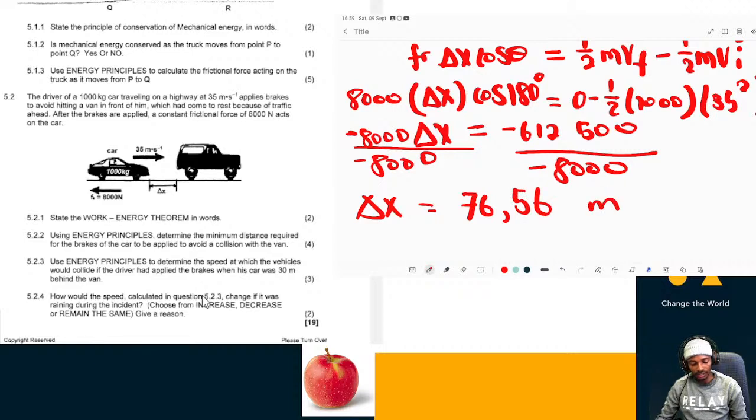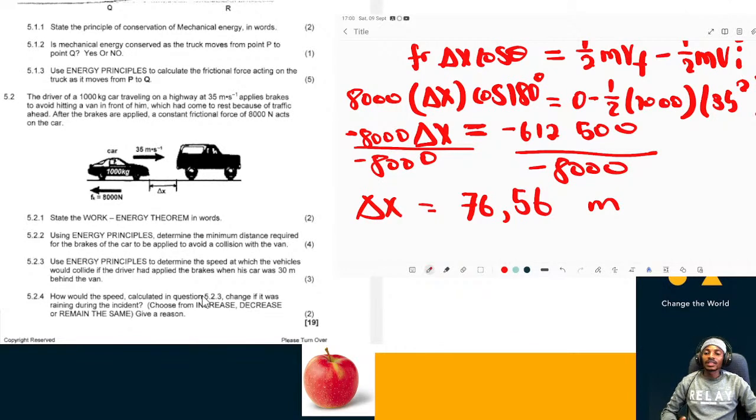And therefore, the displacement is 76.56 meters. So if the driver is applying brakes with 8,000 newtons, and the car stops, this car is going to travel 76.56 meters.